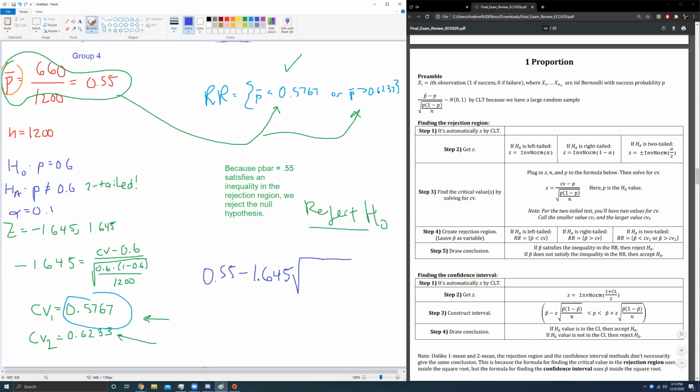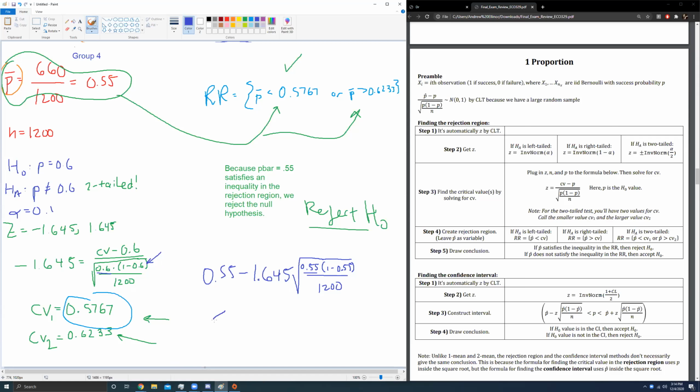So that's actually going to be a little different than what we saw here, right? Over here we saw 0.6 and 1 minus 0.6. We're going to use 0.55 and 1 minus 0.55. So this is one of the rare instances where the formulas for the confidence interval and the rejection region method don't really match up quite like you would expect them to. That's just something to keep in mind for the one proportion result: when you go to do a confidence interval, you're not quite using the same value of P inside that giant nasty square root that we used for the rejection region.